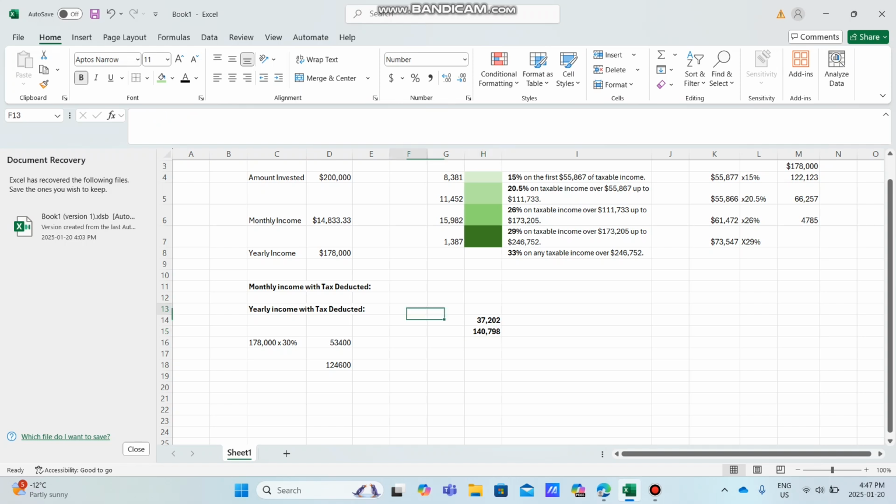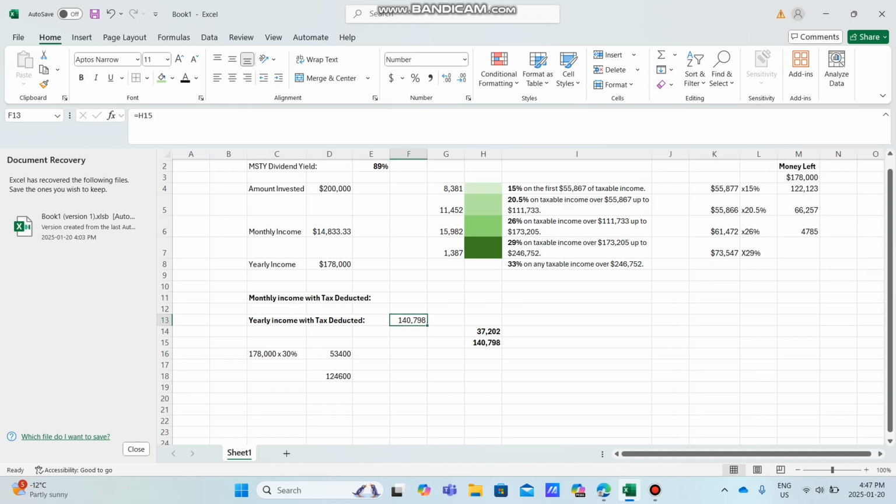$140,798. That is our yearly income with taxes deducted. So on $178,000, you'd receive $140,000 with $37,000 going to taxes. Now let's calculate our monthly income. Super simple, we're going to take this marker and divide by 12, and this will give us our monthly income.